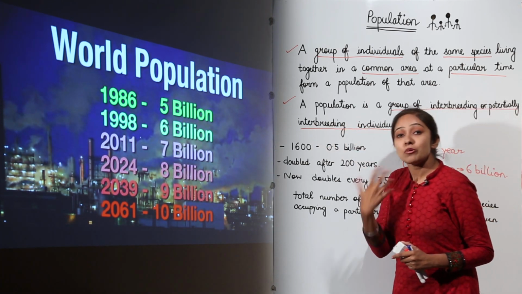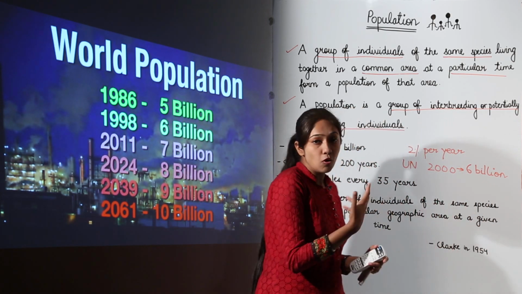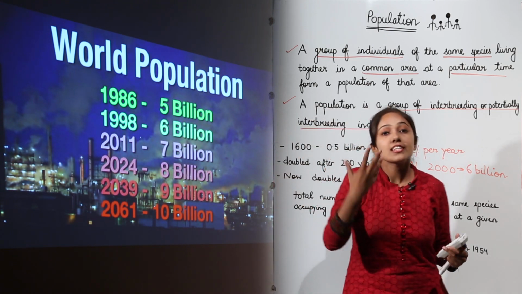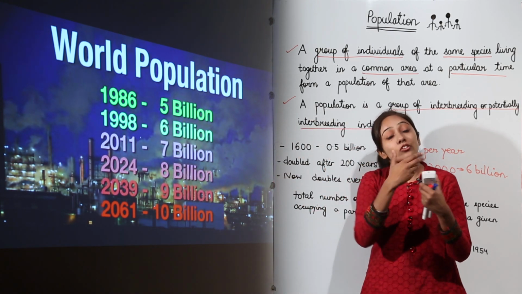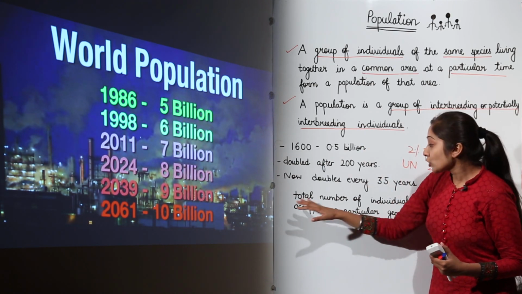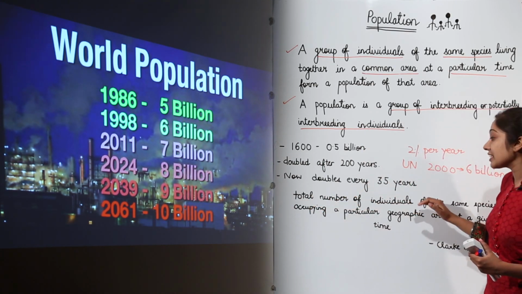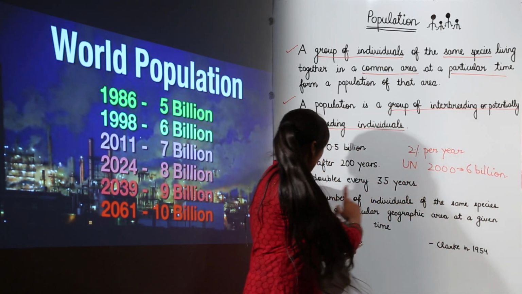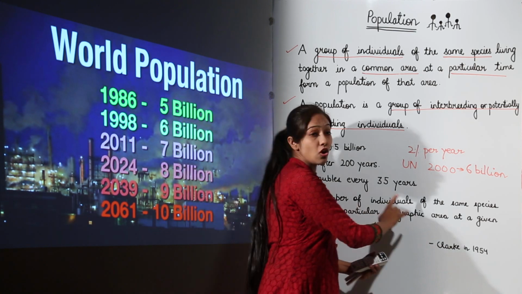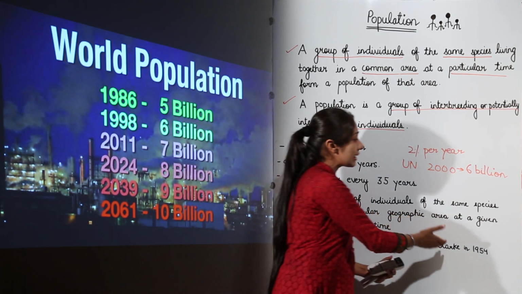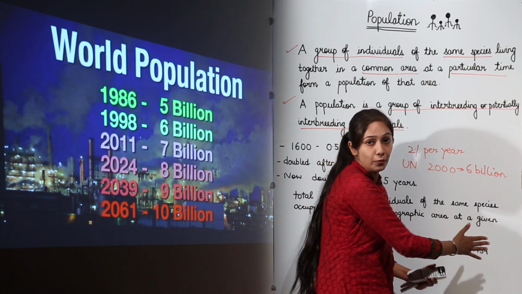But from the demographic point of view, that is the study of population, when we talk in terms of numbers in case of a city or a local area or the whole world, the definition is the total number of individuals of the same species, obviously they need to be of the same species, occupying a particular geographic area at a given time. This definition was given by Clark in 1954.